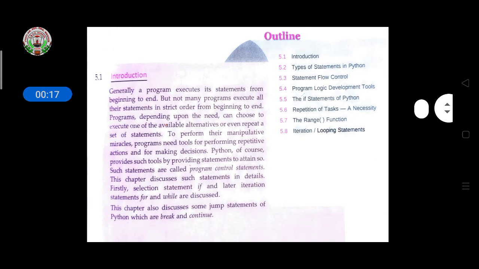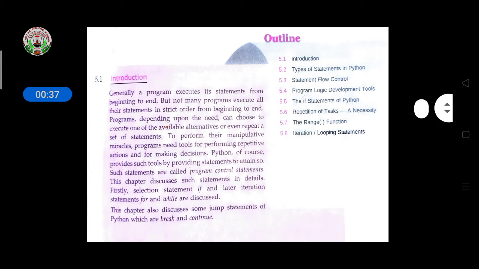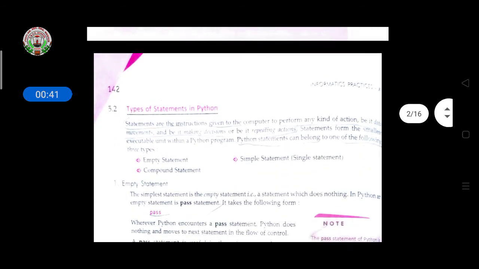Now, in this chapter, we'll cover the introduction, the types of statements in Python, statement flowchart, program logic development tools, the if statement of Python, repetition of tasks, which means the loop is a necessity, the range function, and iterations, looping statements.